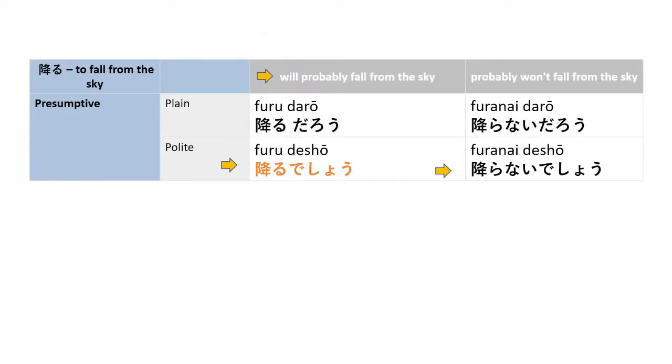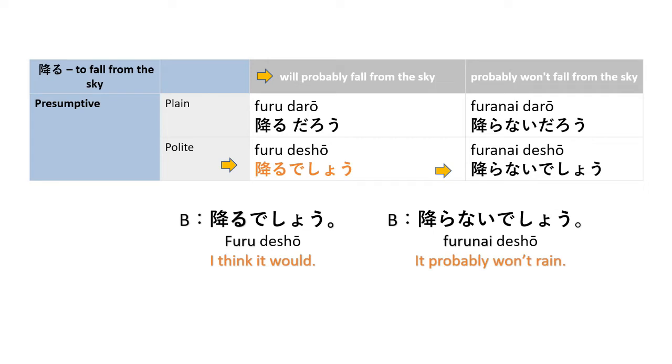Alright, so here we have the conjugation for furu deshou. So we have furu deshou, the polite form. Furu deshou ka? Furu deshou. I think it would, or I think it probably would. Or in the negative, you can say furanai deshou. Probably won't rain. I think it won't rain. That's the translation if we add deshou, right?